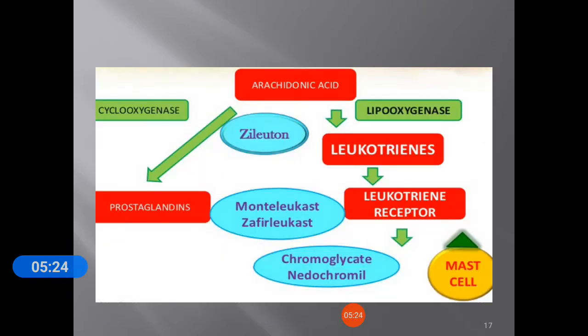This is the arachidonic acid pathway. From the cyclooxygenase pathway we can synthesize prostaglandins. From the lipoxygenase pathway leukotrienes can be synthesized, and leukotriene receptor antagonists such as zafirlukast and montelukast, and zileuton, block this pathway. When the 5-lipoxygenase pathway is blocked, the production of leukotrienes is blocked.